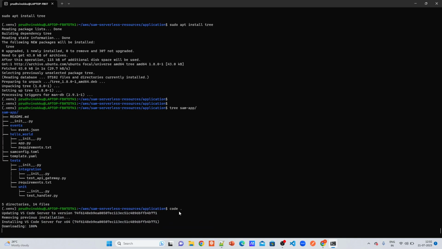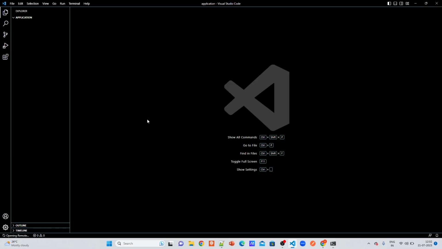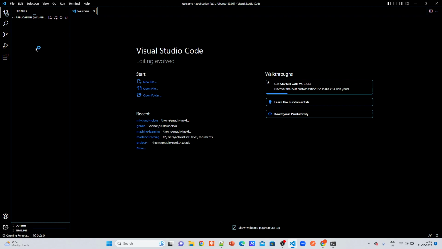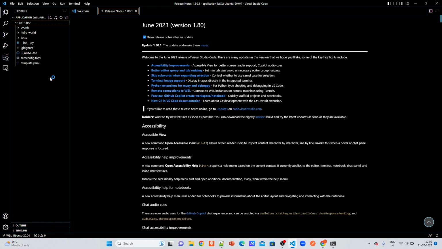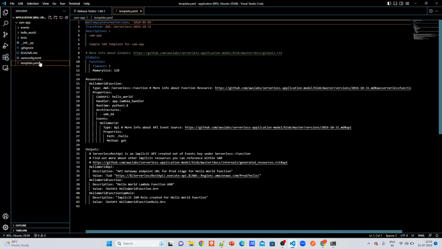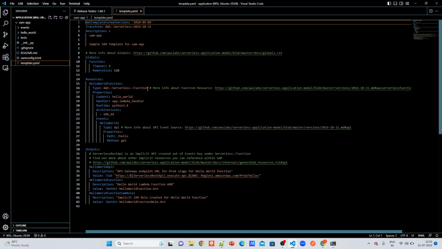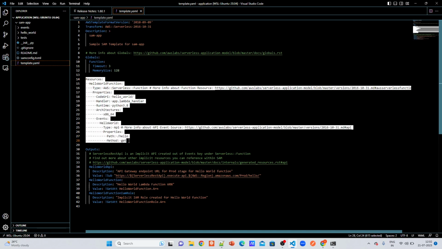So I'm just starting a VS Code under this path. So this is our folder. As I said, this template.yaml. What it is saying is it is basically creating these resources.